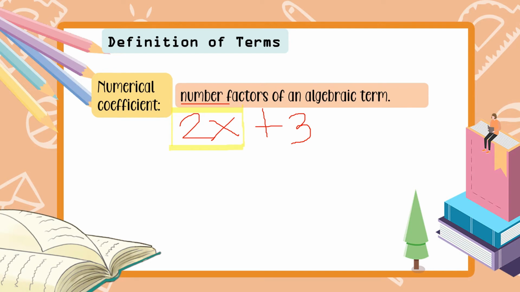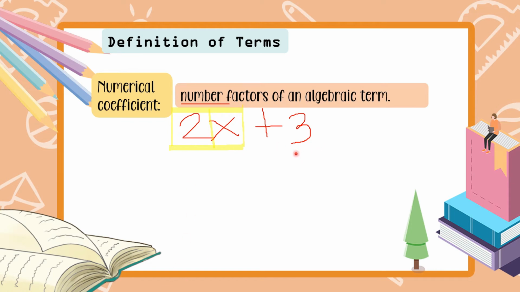Okay? So, what is the numerical coefficient? So, yung number doon sa term na yan. So, ano ba yung number dyan sa term na yan? Ang number natin dito sa term na to ay 2. Okay? So, ito yung number natin dyan, 2. So, ang numerical coefficient natin is 2.